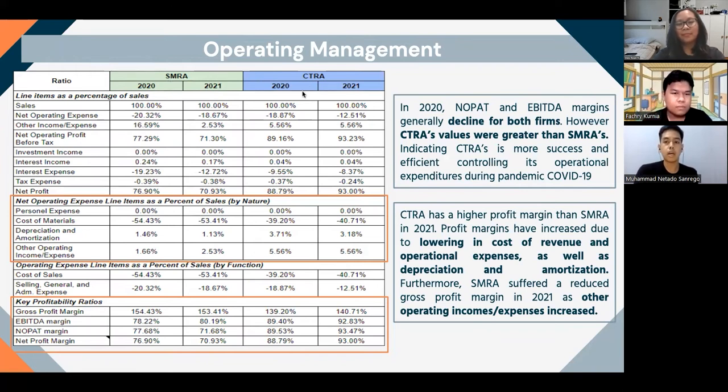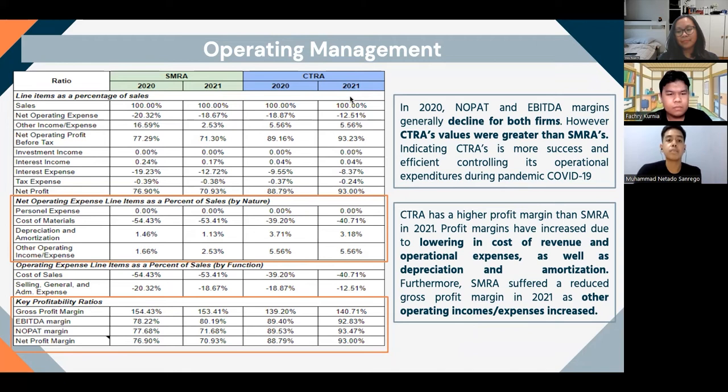We can see in 2020, the NOPAT and also the EBITDA margins for both companies, SMRA and CTRA, are declining. However, if we see even further, we can see that the value that CTRA owns is actually better in comparison to SMRA. This means that CTRA has better capability in controlling its operational expenditure during the COVID-19 pandemic.